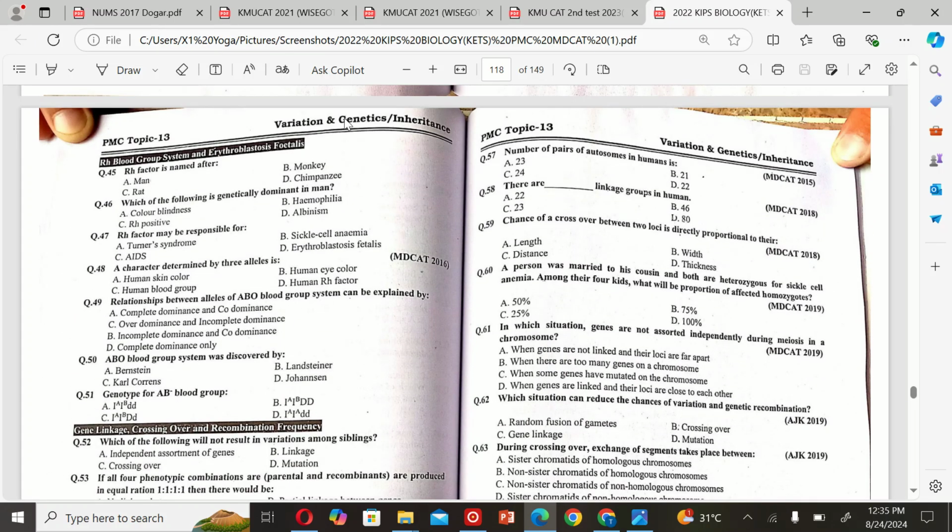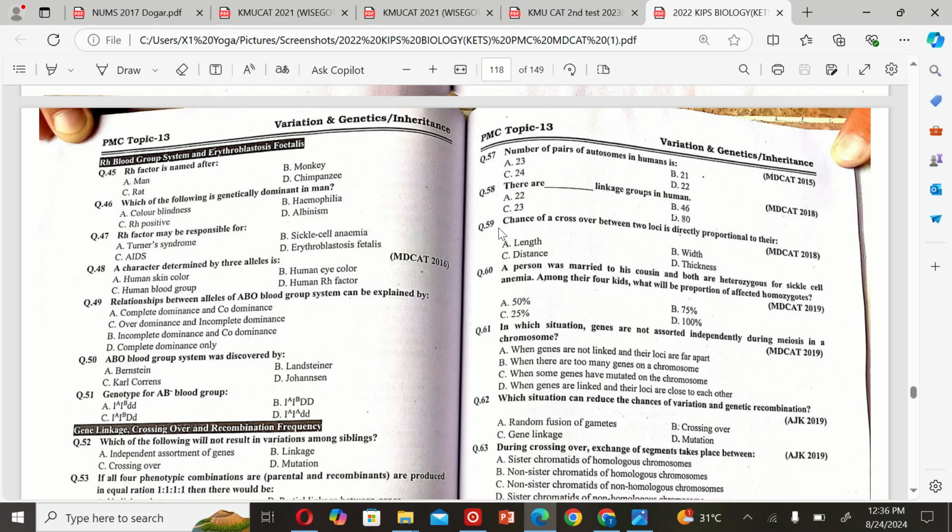The next MCQ is: number of pairs of autosomes in human is A. 23, B. 21, C. 24, and D. 22. So the correct option is D. 22. The next MCQ is: there are dash linkage groups in human: A. 22, B. 46, C. 23, and D. 80. So the correct option is C. 23.